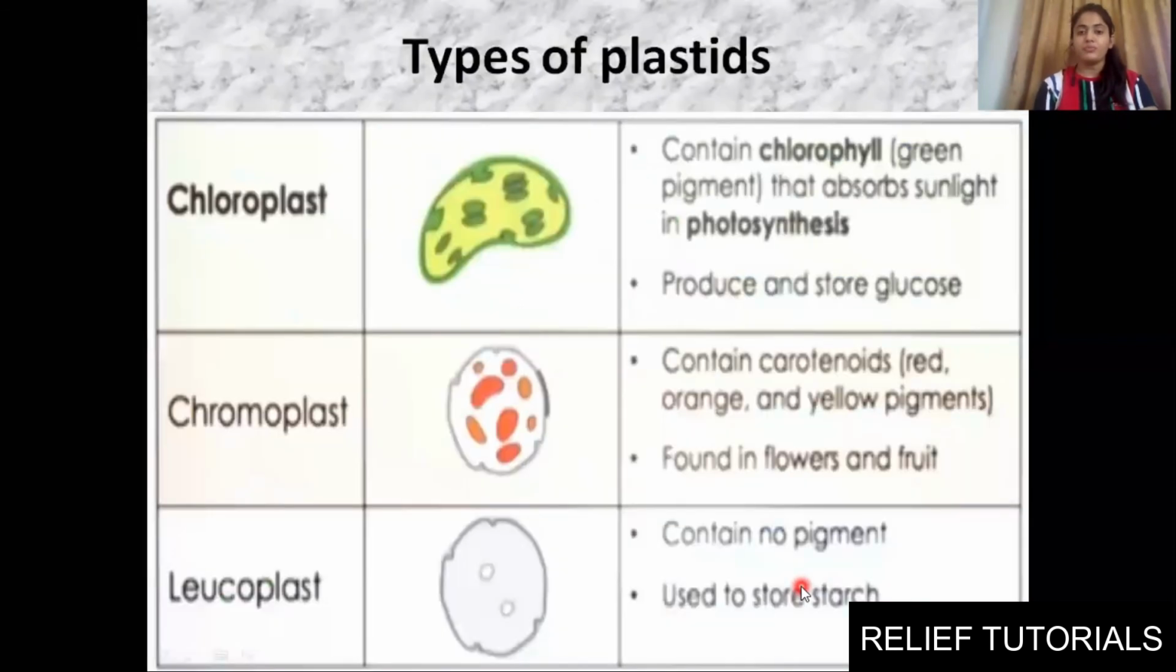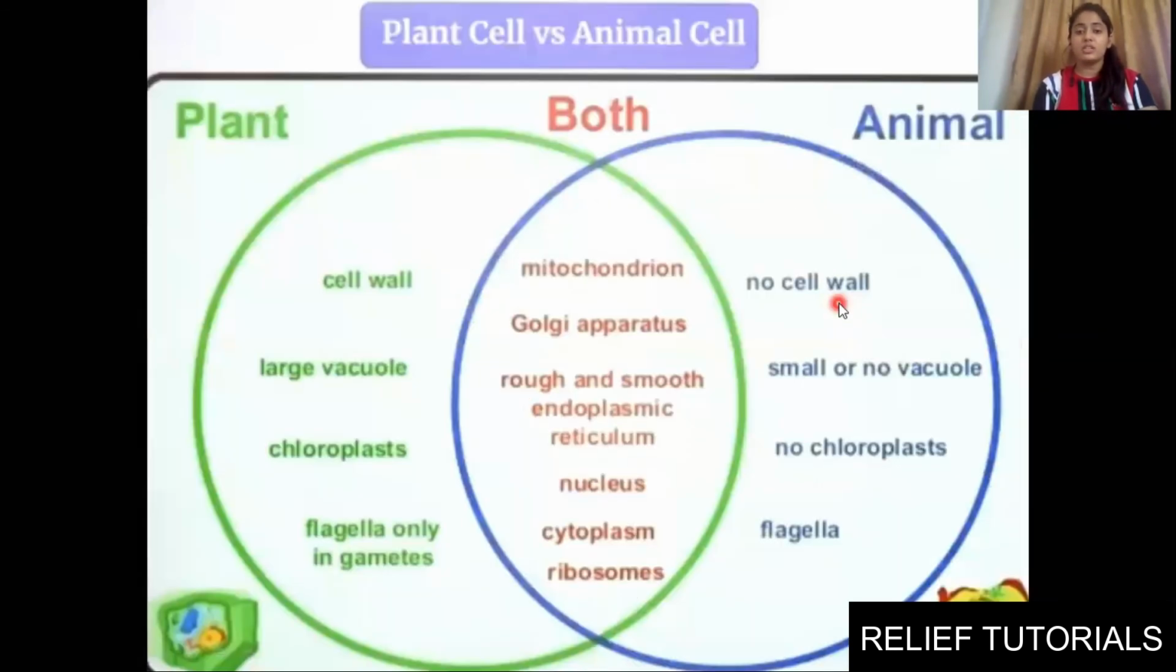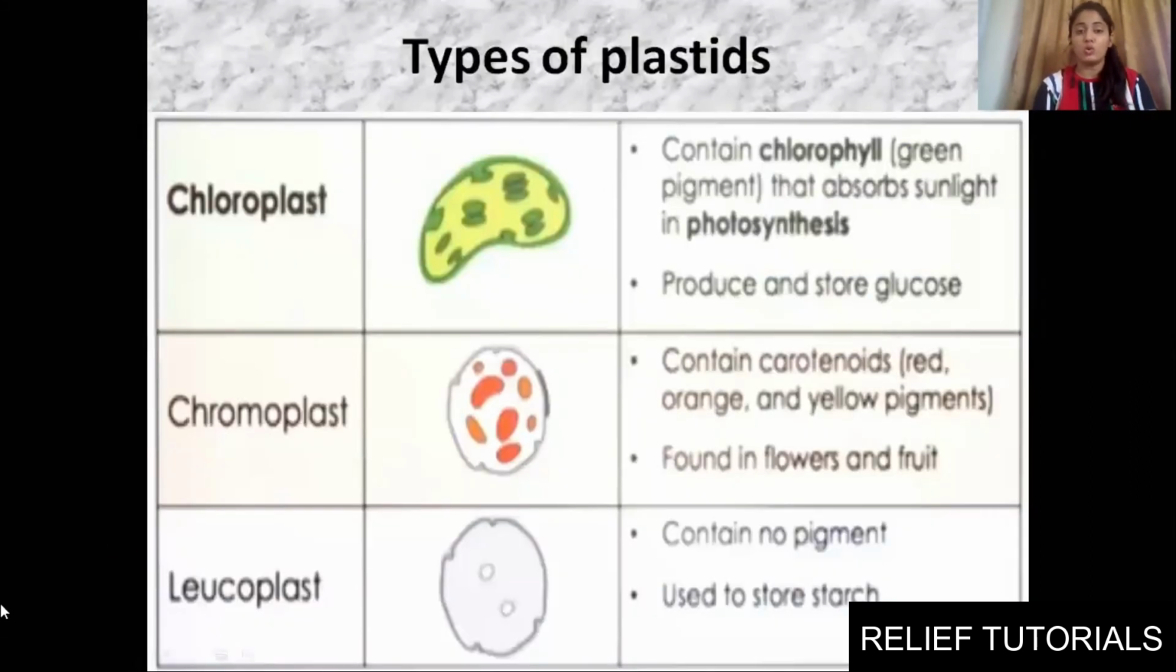Next, as I discussed, chloroplast is a type of plastid which gives color to the plant body. There are basically three types of plastids. One is chloroplast. You can see this is chloroplast. It will be present in the plant body. It contains chlorophyll, a green color pigment that absorbs sunlight in photosynthesis, and they will produce and store glucose.